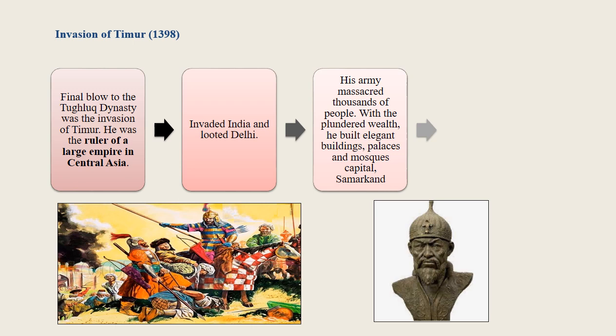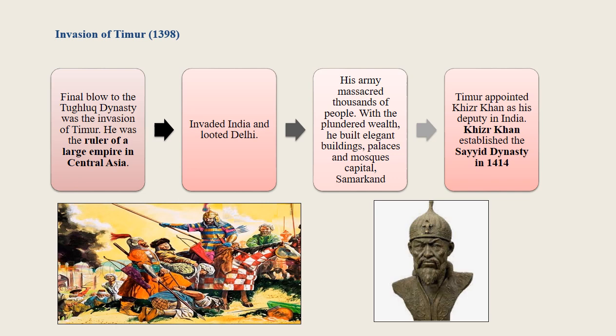Before leaving Delhi, Timur appointed Khizr Khan as his deputy in India. Khizr Khan established the Sayyid Dynasty in 1414. The Sayyid Dynasty, from 1414 to 1451. The Sayyid Sultans ruled for a brief period. There were 4 Sayyid kings.